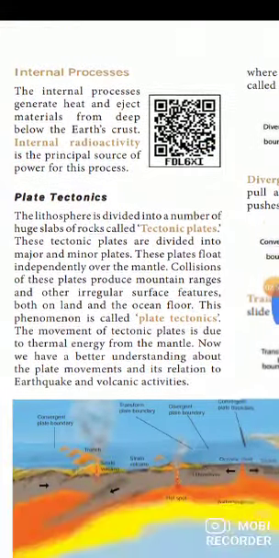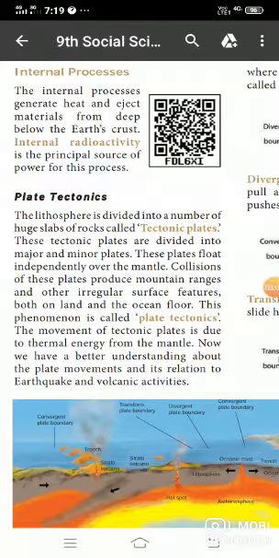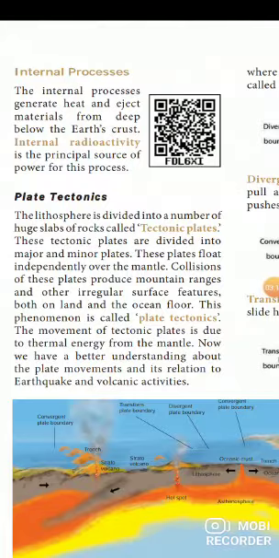Next one, internal process. The internal process generates heat and ejects materials from deep below the earth's crust. Internal radioactivity is the principal source of power for this process.